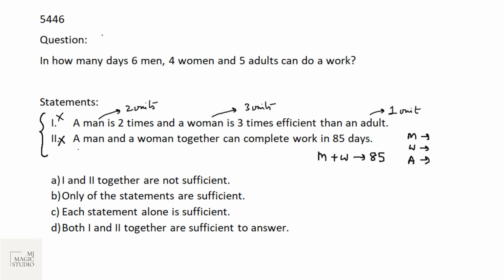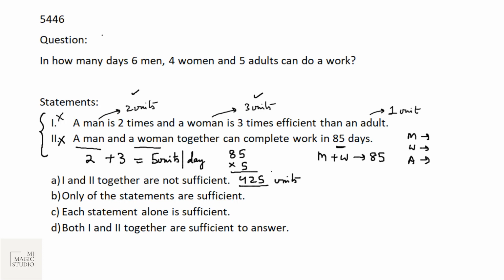Yes, let's see how. A work is there which is completed by a man and a woman in 85 days. And this is what we have taken: a man is producing 2 units in a day and a woman is producing 3 units in a day. That means when a man and a woman are working together, they are producing 5 units in a day. And they work for 85 days. That means the total work they need to do is to produce 425 units. Now we have this work. Work is 425 units.